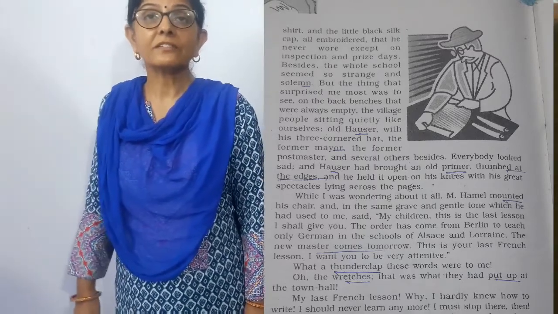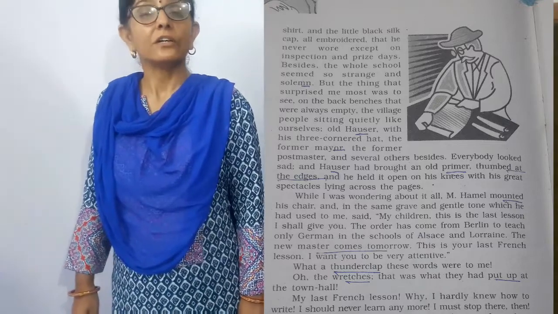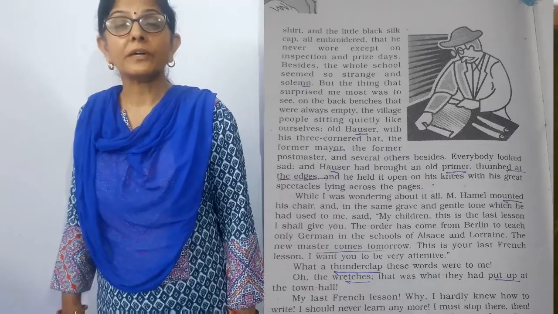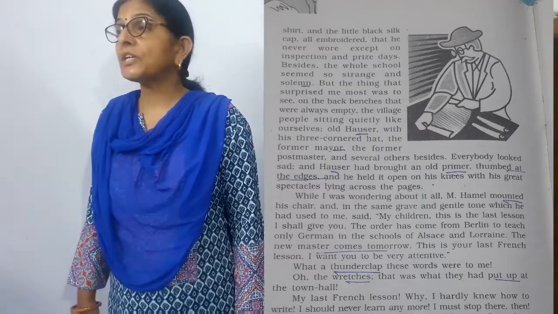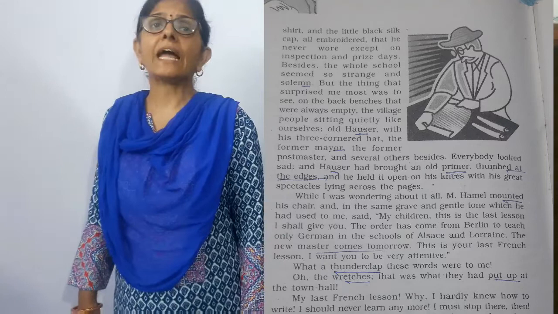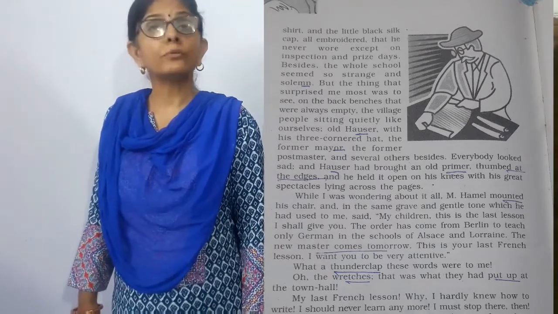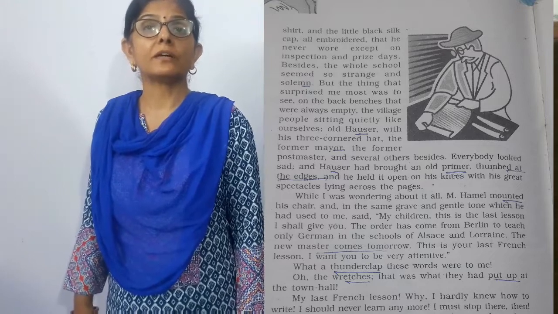Some persons among the villagers were Hauser, a very old farmer, and the mayor. What is mayor, children? In England and in some European countries, the head of the city or town is called mayor.